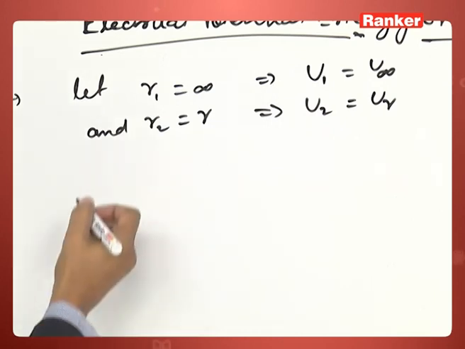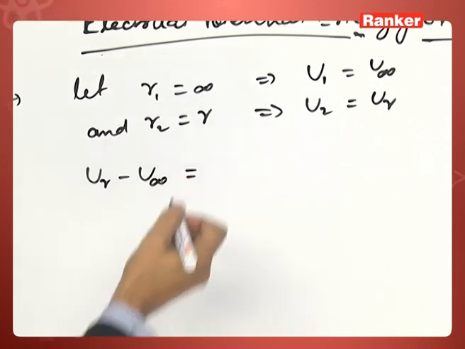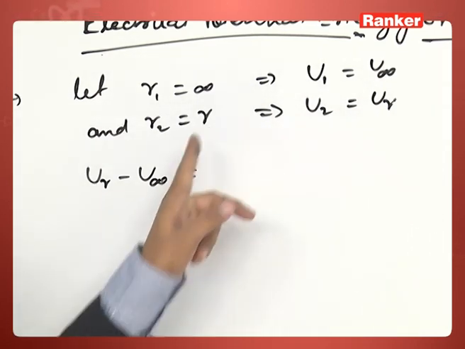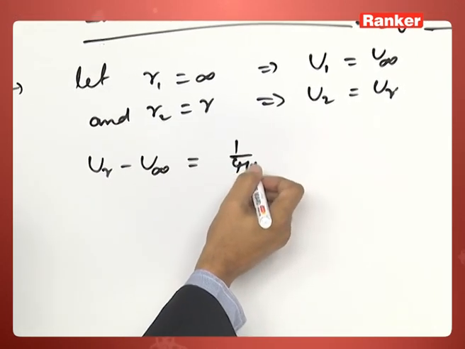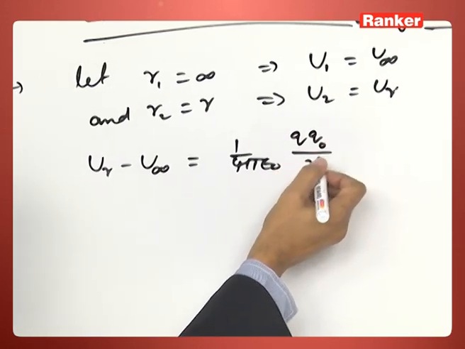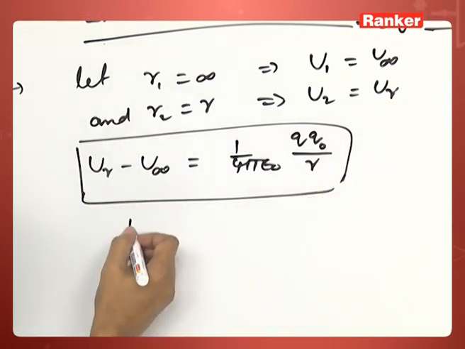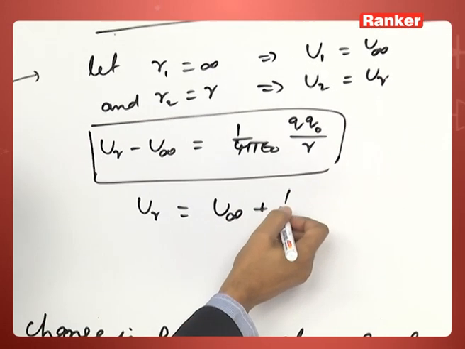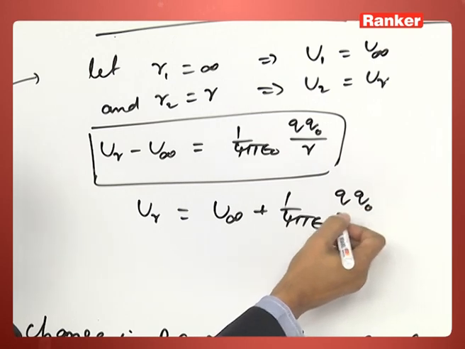So what we will get: U at R minus U at infinity is equal to, with r2 becoming R and r1 infinity, 1 by 4 pi epsilon naught Q Q naught by R. So this is the general expression, or we can say U at R equals U at infinity plus 1 by 4 pi epsilon naught Q Q naught by R.